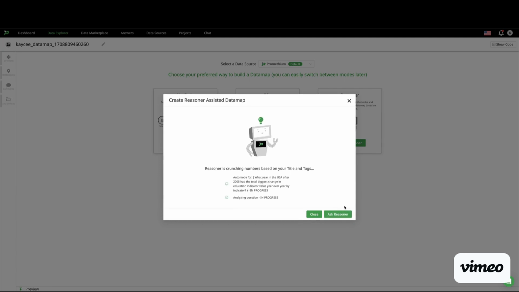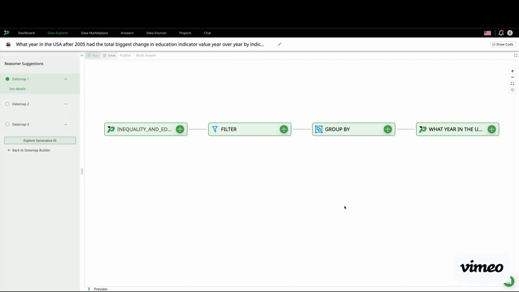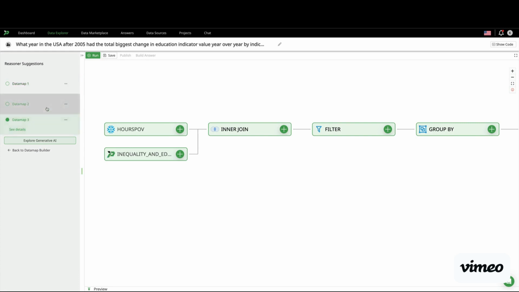So Promethium is going to parse the question, figure out for you the tokens to search against the catalog, figure out which ones to keep, which ones not to take, the best one to select, the best one to join, and possible options, right? So it's kind of like Google Maps. You get 3 possible choices of what to pick.